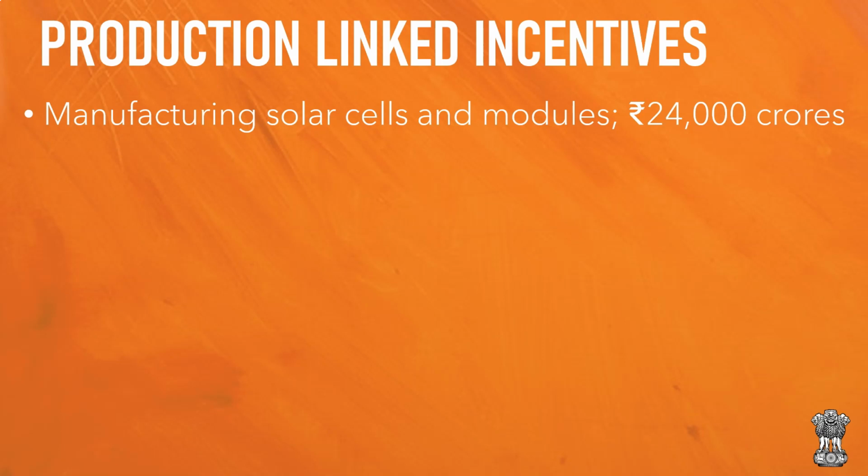So any MSME that produces solar cells and modules will receive an incentive. And the way this incentive works is it's usually a percentage of the net sales of this industry. So 24,000 crores have been allocated for production-linked incentive schemes, and the percentage of incentives could range anywhere between 5% to even 21%.